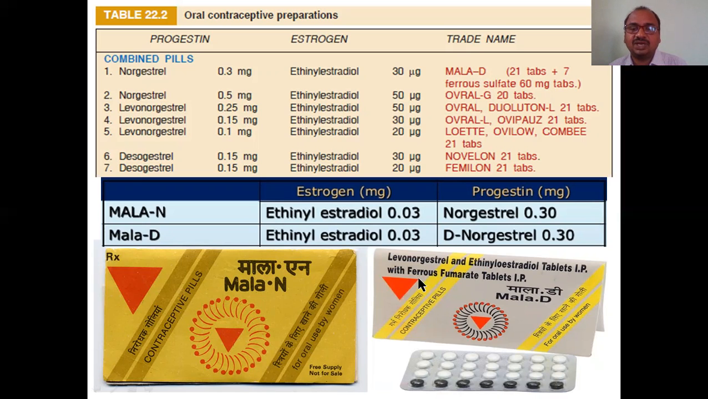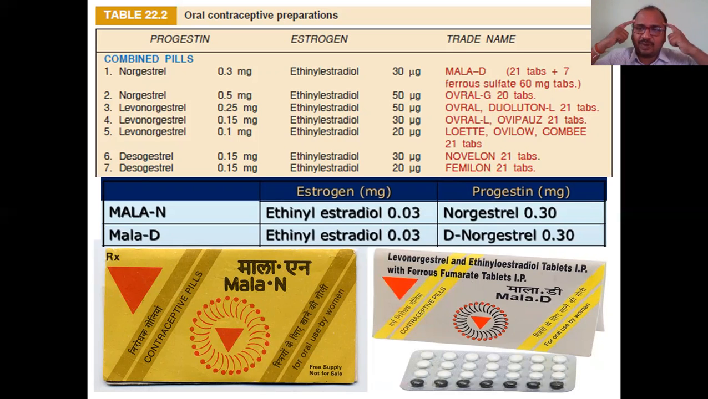It consists of only the ferrous fumarate or ferrous sulfate. See here, ferrous sulfate. Iron is very important because during menstruation, women lose blood. They want to recover the blood, reproduce the blood. For that, they require iron.